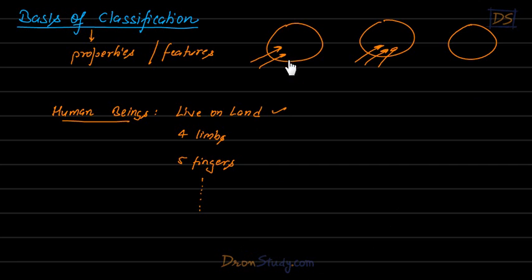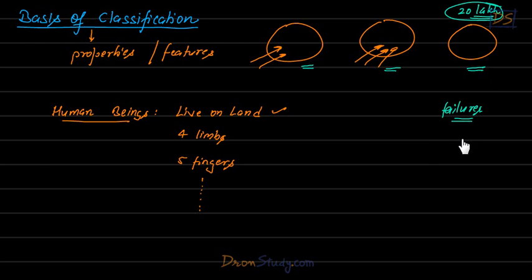Now students, making these groups is a real tedious task. Why? Because students, there are more than 20 lakh organisms. So somebody who is making these groups really needs to know about all these organisms. Then only he can decide in which group which organism should go. And then making these groups, naming these groups, that's a very, very difficult task. So there have been a lot of attempts in the past to classify living organisms, and many of those attempts have been failures.